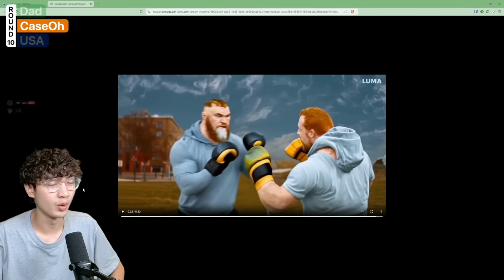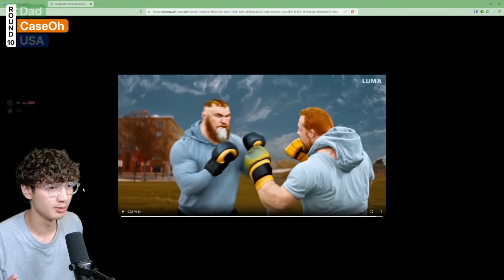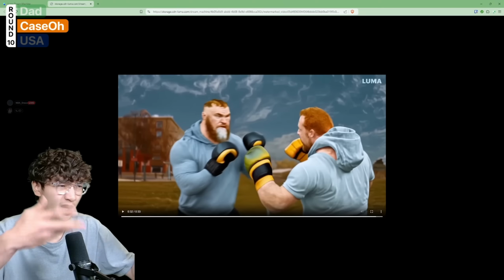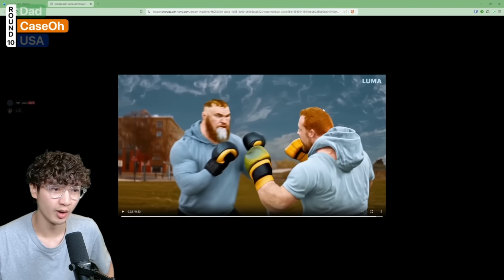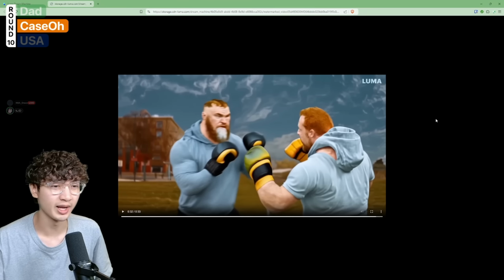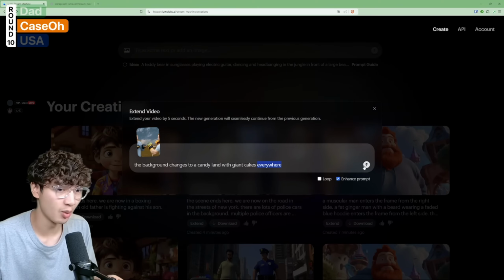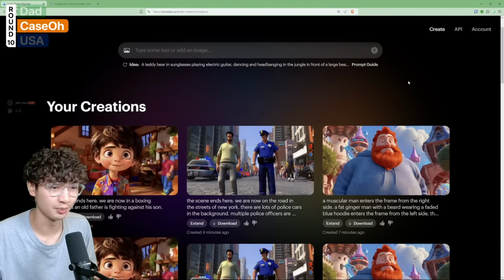What is he protecting though? There needs to be some sort of stakes in the movie. Like he's trying to fight this guy because otherwise the villain is going to do XYZ or something. Why don't I change the scene? Why don't I make the background Candyland with some cake and all this fat food and stuff? Maybe Queso's trying to break into this guy's collection of food so that he can, I don't know. Jesus, I don't even know what's happening. Let's just see what the AI picks up with this. But while we wait for this one to load, let's have a look at the police movie trailer.